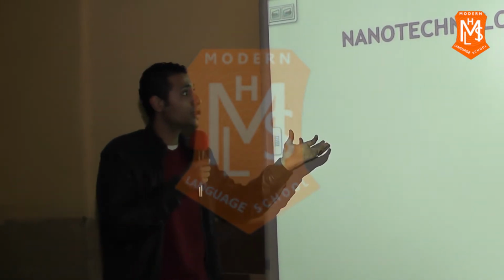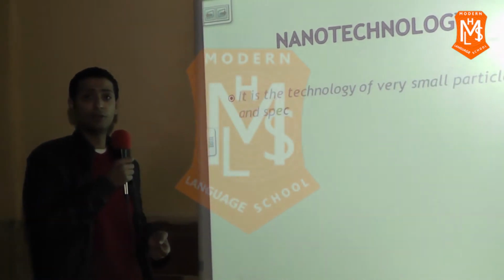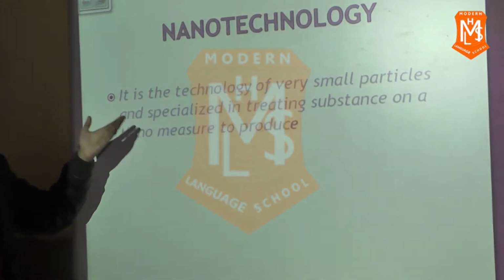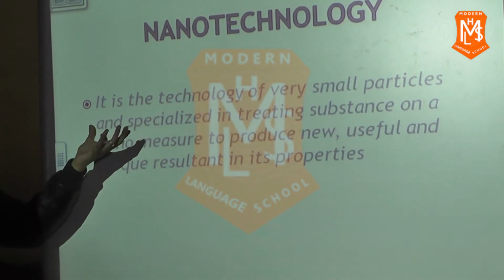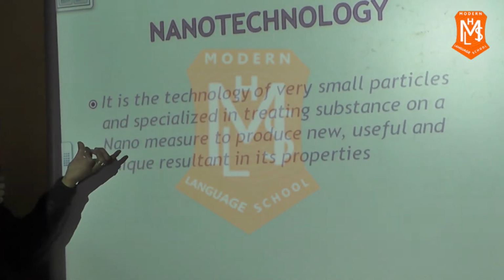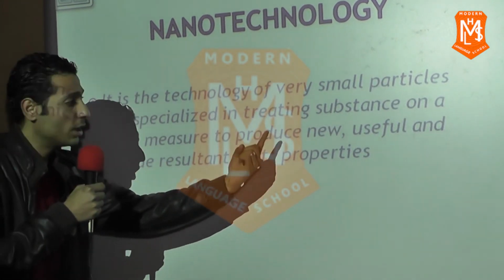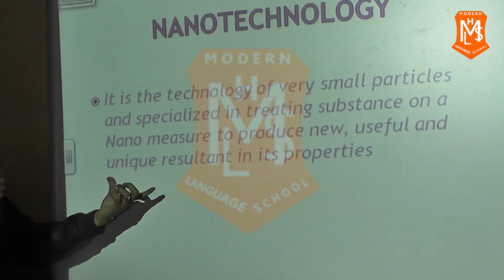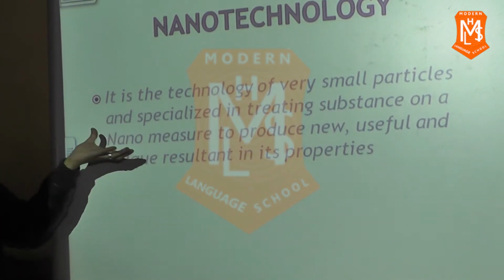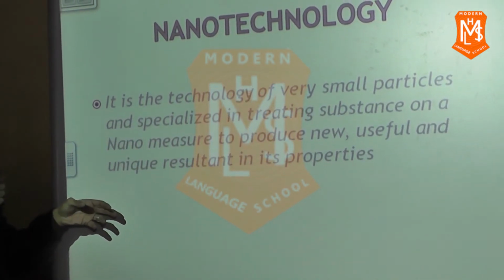As you see, this is the definition of nanotechnology. This is the meaning of nanotechnology.